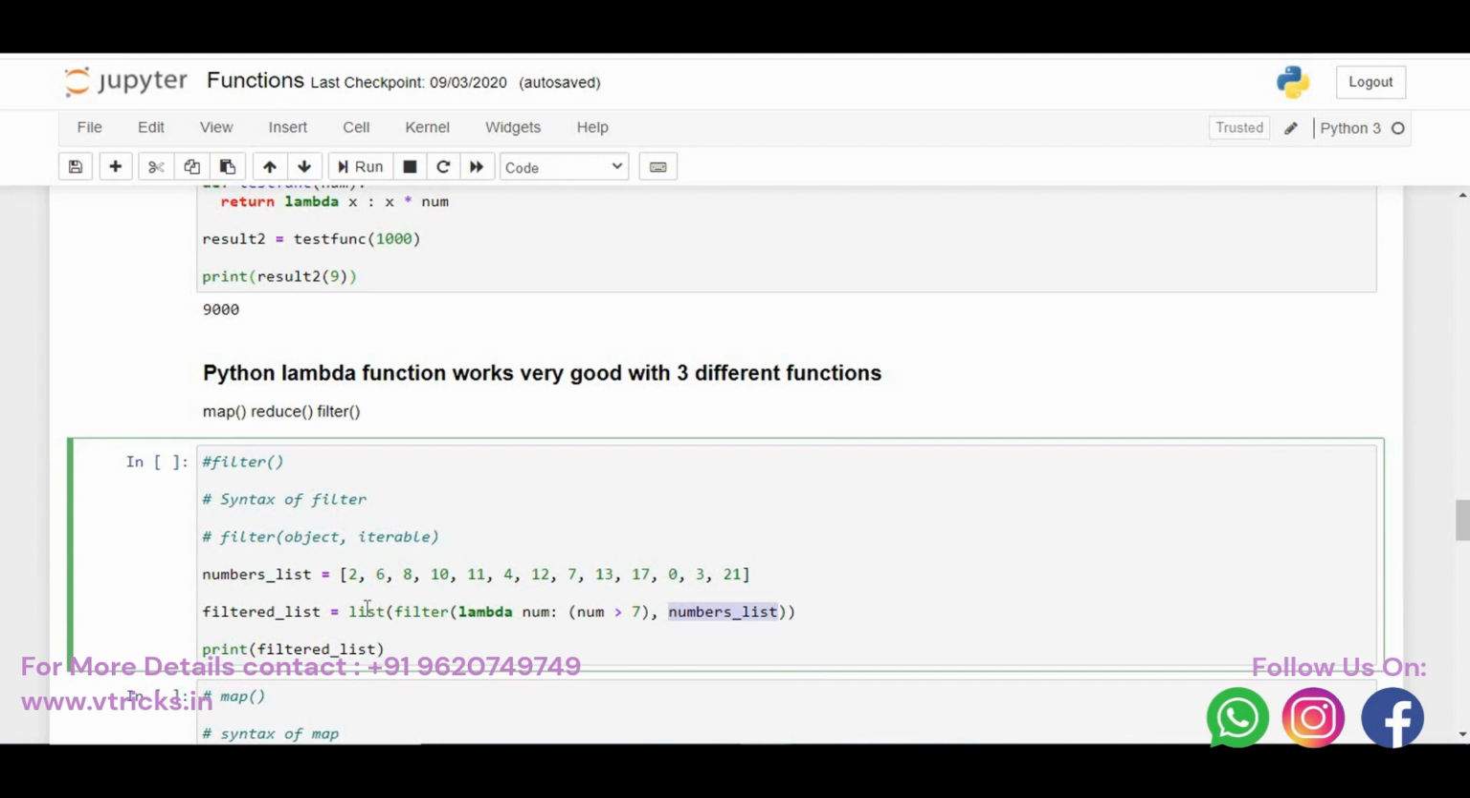I will repeat, the filter command accepts two arguments. One is the function, the other one is the iterable. The iterable is the actual list, whatever we have here, 2, 6, 8, 10, 11, 4, 12. You want to iterate through this, so we need to pass an iterable object here, as simple as that. So what I do here is write a lambda expression which filters any number greater than 7. Where did you get the number? The number I am getting from the number list. Let us see the output now.